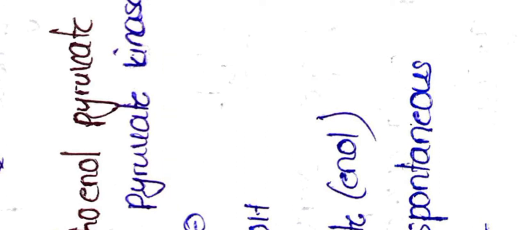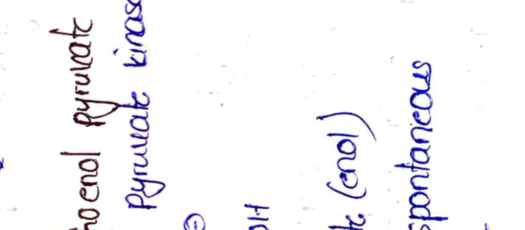Okay, now let's see the regulation process, or how this glycolysis is regulated. Actually, why we need this regulation mechanism means, by overproduction of pyruvate or overproduction of glycolysis, energy utilization of glycolysis will be high.